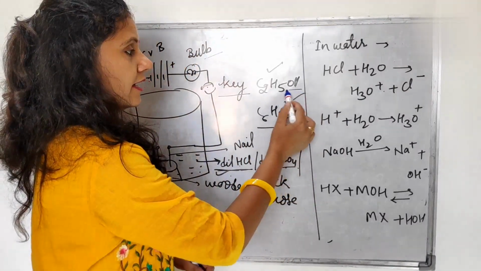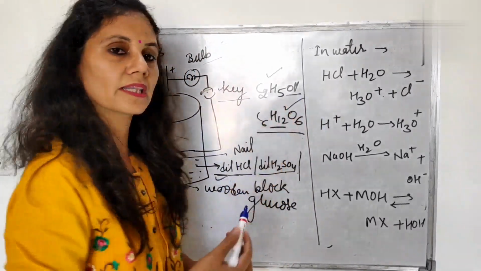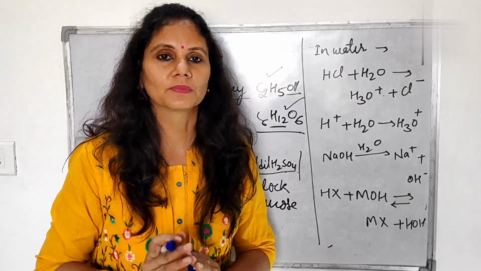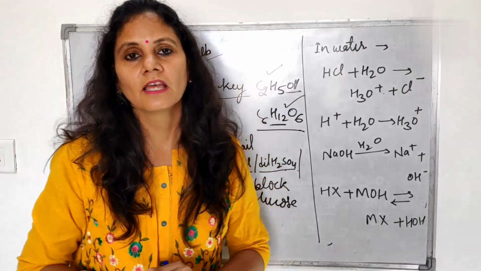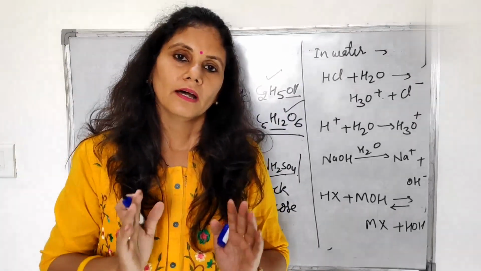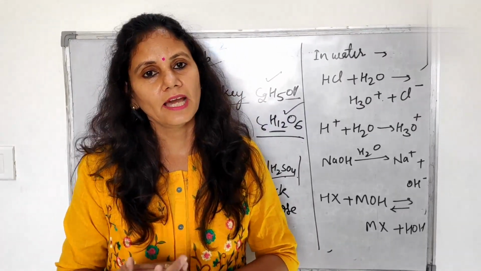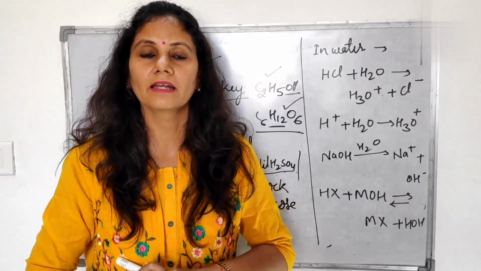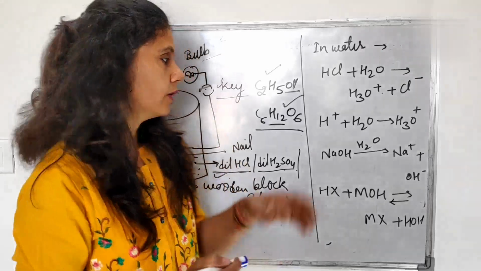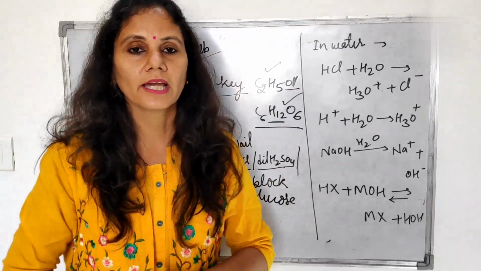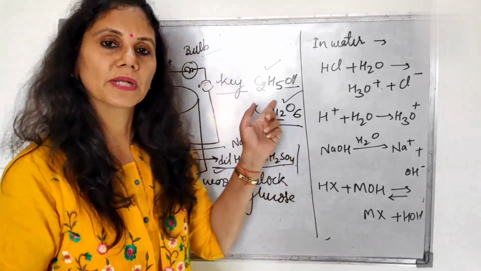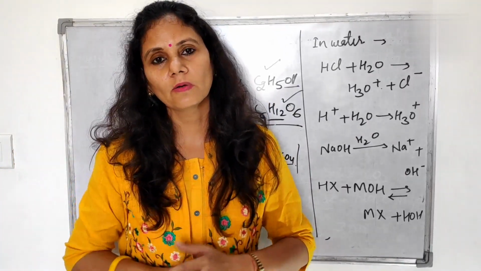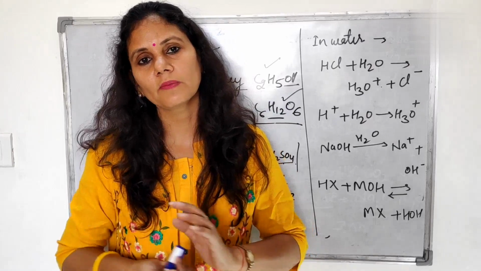You can see here that they have hydrogen in them, but they are not dissociating into their ions. The acids and bases provide us H plus ion. They undergo ionization, and they behave as acids. So in the presence of glucose and ethanol, the bulb is not going to glow.